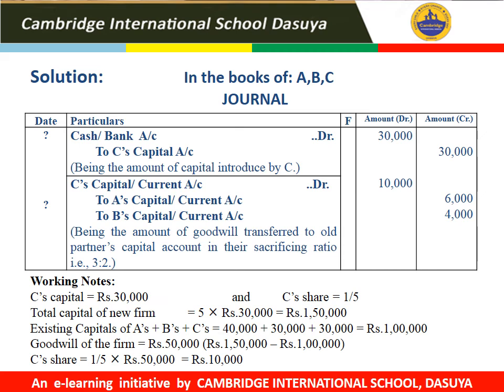amount. In this question, there is no information that C brings his share of goodwill in cash. Since there is no information, we assume that he is not able to bring the amount of goodwill. We will record the entries like this. First entry, cash account debit to C's capital account 30,000. Second, C's capital account or the current account debited to A's capital or current account and B's capital or current account. This second entry is the amount of goodwill which is to be transferred to sacrificing partners in their sacrificing ratio.